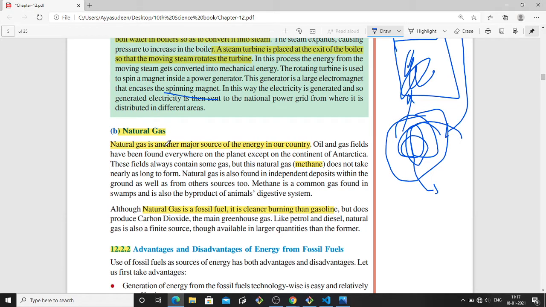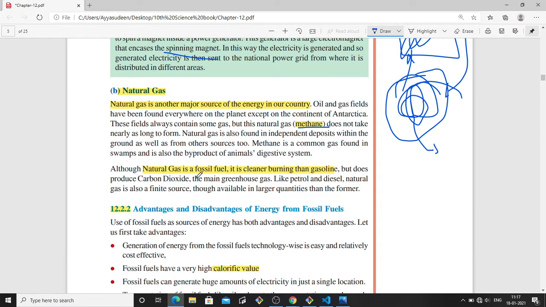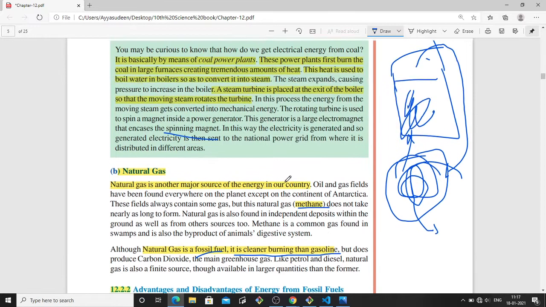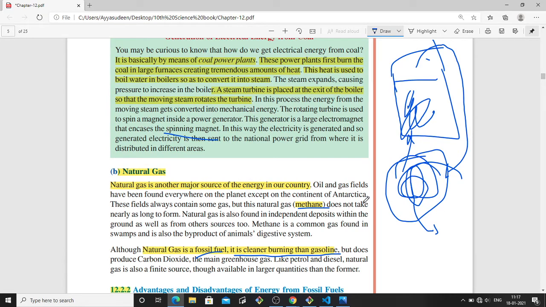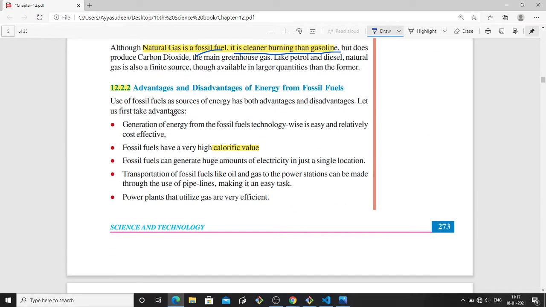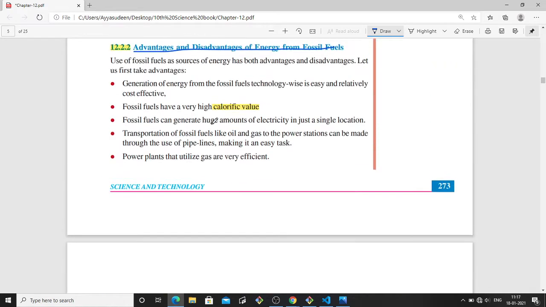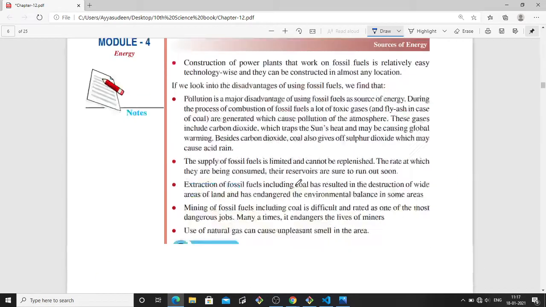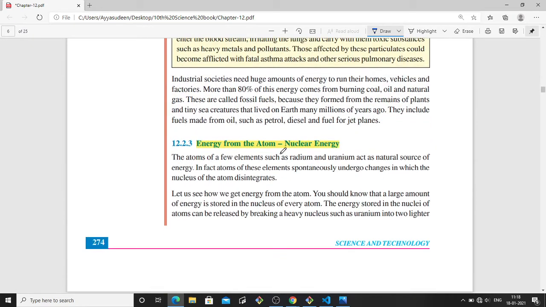And the next one is natural gas. Natural gas is another major source of energy in our country, like methane. Natural gas is also a fossil fuel. It burns cleaner than gasoline. From natural gas, electricity is produced in the same way, using a turbine. They have given some advantages and disadvantages of energy from fossil fuels. You can read about it here. It is very easy to understand.